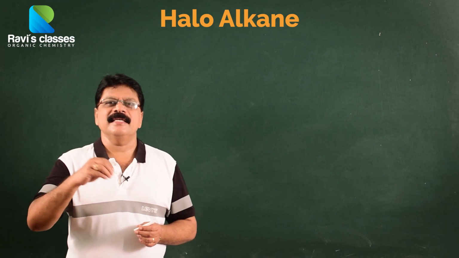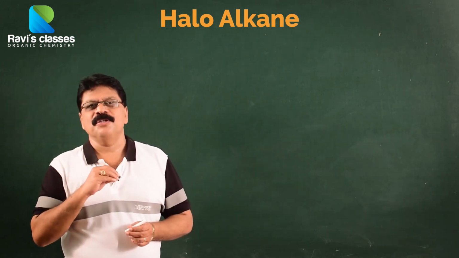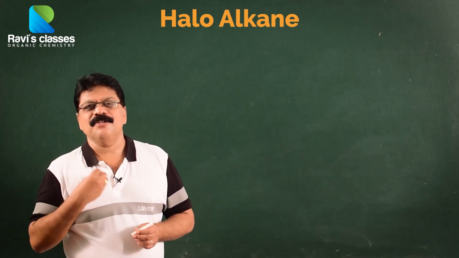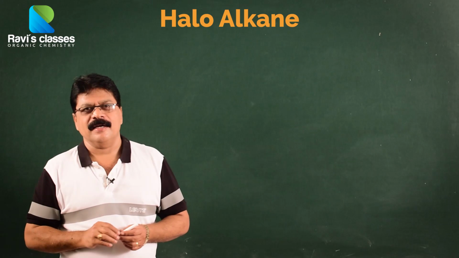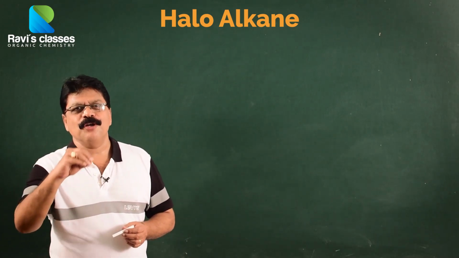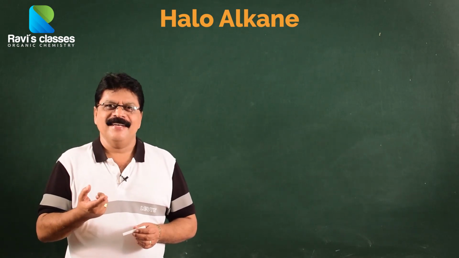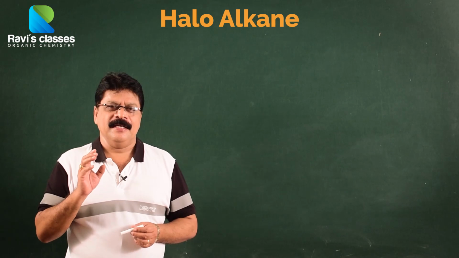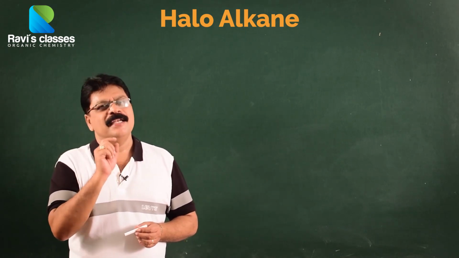Clear? Another thing is, whenever you talk about halogen compounds, we need to know the nature of the halogen compound and its effect on the benzene ring, on the carbon. Normally, whenever you find fluorine, chlorine, bromine, etc., the first thing that strikes our mind is that they are electronegative. So, whenever a halogen atom is bonded to a carbon, naturally what will happen?